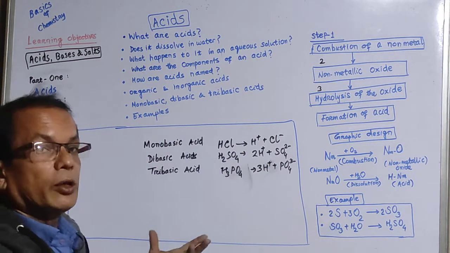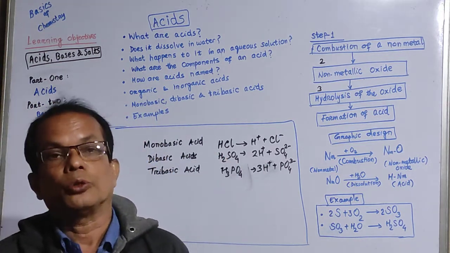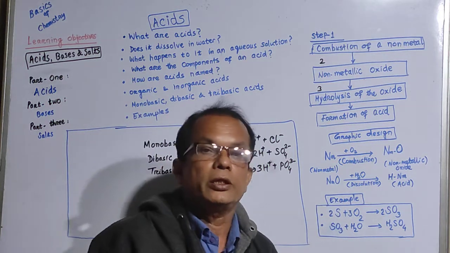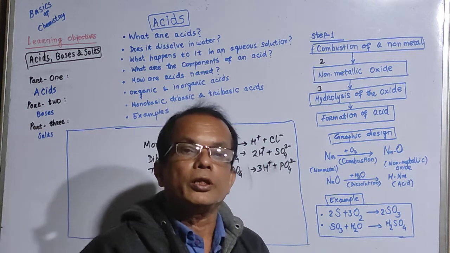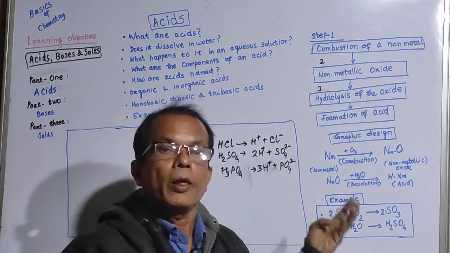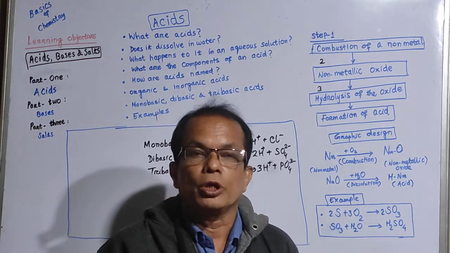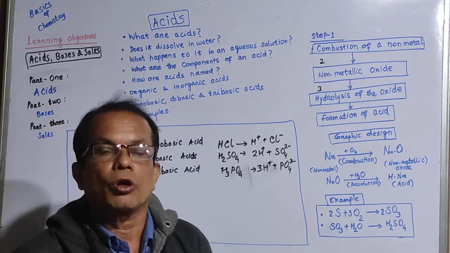And acids can be classified as organic acids and inorganic acids. Hydrochloric acid, sulfuric acid, phosphoric acid, these are all inorganic acids because they are generally found in nature. But amino acids, you must have learned in your biology, are in our body, in organic matter or organisms.